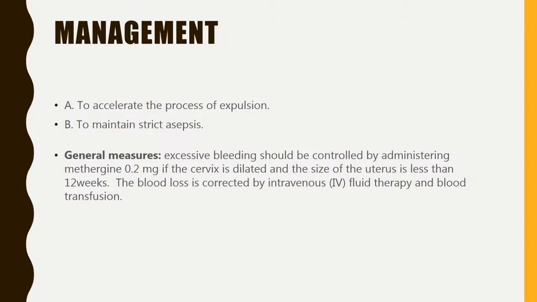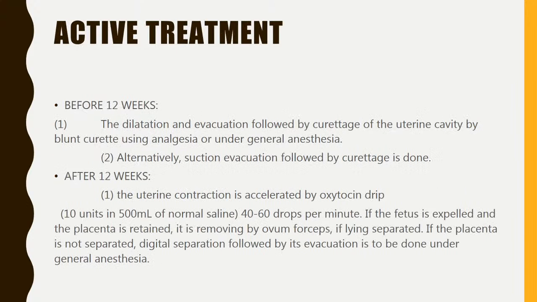General measures: when there is excessive bleeding, Methergin 0.2 mg is given if the cervix is dilated and the size of the uterus is less than 12 weeks. And the blood loss is corrected by IV fluid therapy and blood transfusion. Active treatment is divided into before 12 weeks and after 12 weeks. If the miscarriage occurs before 12 weeks, dilatation and evacuation followed by curettage of the uterine cavity by blunt curette using analgesia or under general anesthesia. Alternatively, suction evacuation followed by curettage can also be done.